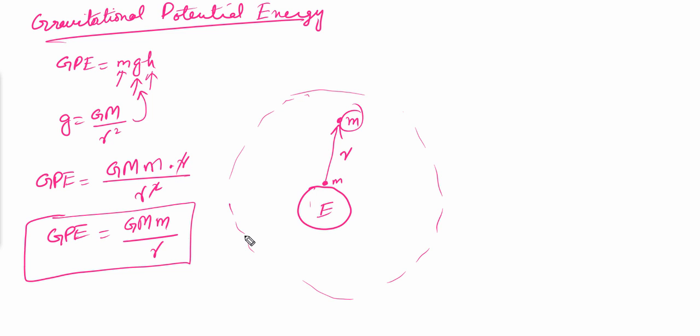where capital M is the mass of the earth, small m is the mass of the object, and r is the distance between the centers of these two objects, and G is the gravitational constant. So this is the gravitational potential energy. This is the formula that we use for the gravitational potential energy.